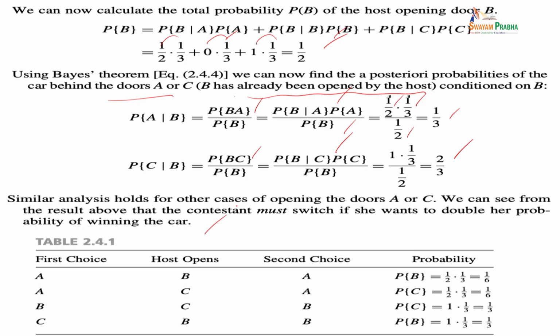So, the first choice A, the host opens B, and second choice A, therefore, the probability is 1 by 2 into 1 by 3 equal to 1 by 6. For the first choice A and host opens C, and second choice A, therefore, probability of C equals 1 by 2 into 1 by 3 is 1 by 6. And the first choice is B and host is C, then second choice is B, therefore, probability of C equals 1 into 1 by 3 equal to 1 by 3. First choice is C and then host is B, then second choice is B, therefore, probability of B equals 1 into 1 by 3, which is equal to 1 by 3.